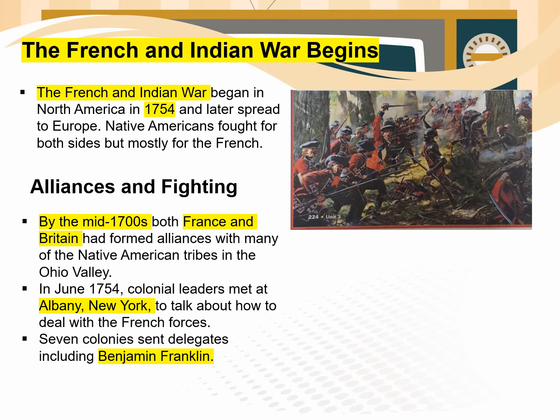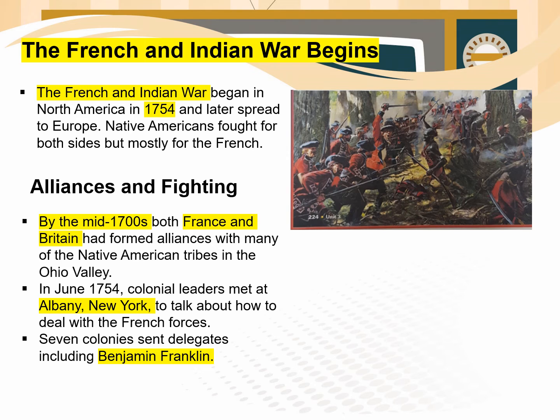By the mid-1700s, both France and Britain had formed alliances with many of the Native American tribes in the Ohio Valley. Again, an alliance is a formal agreement among groups or individuals. Once fighting began, the French and British asked their allies for help.